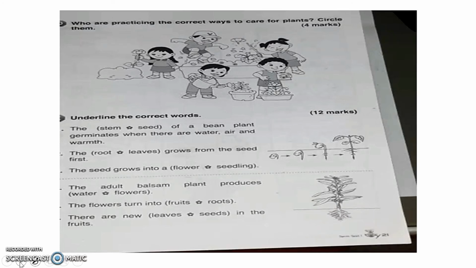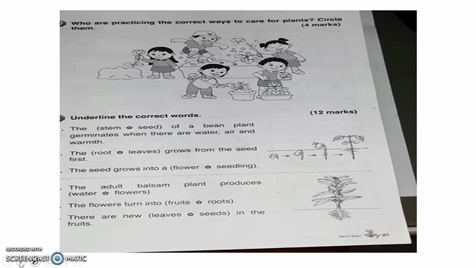Next we have letter D, who are practicing the correct ways to take care for plants, or circle them. So what we're going to do, look for the picture that they practice in the correct way to take care for the plants. How do we take care of plants? By putting water, putting fertilizer, and what?